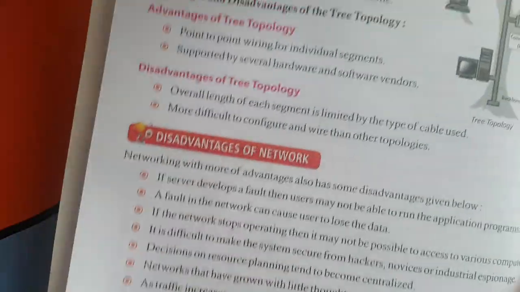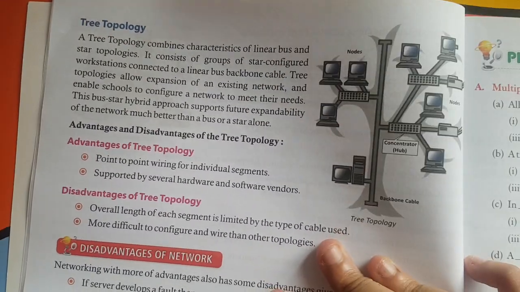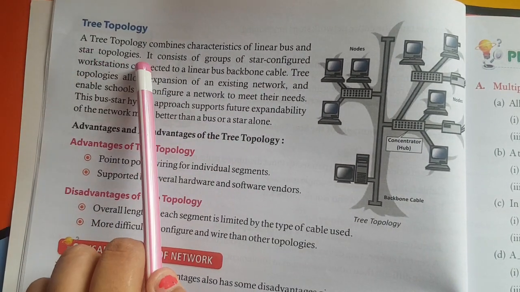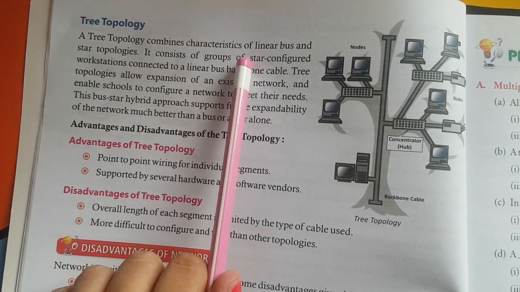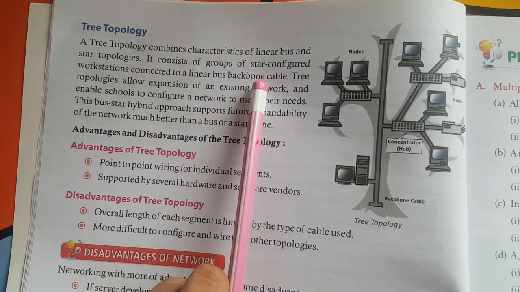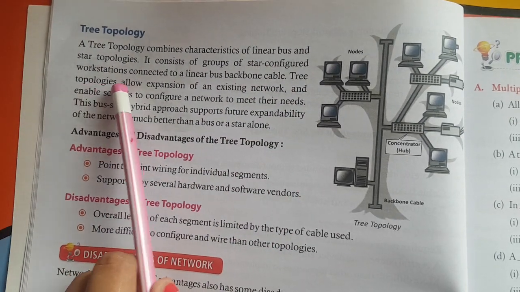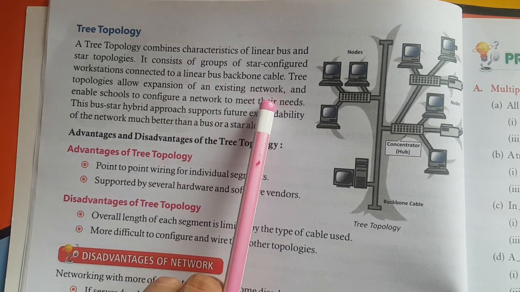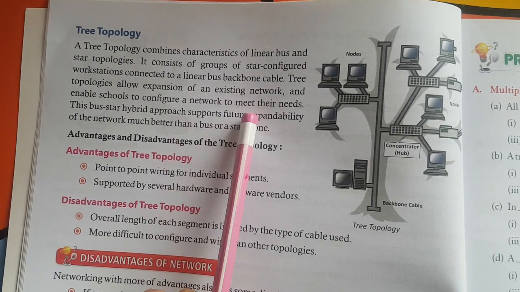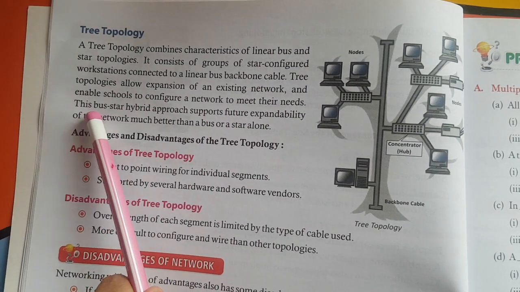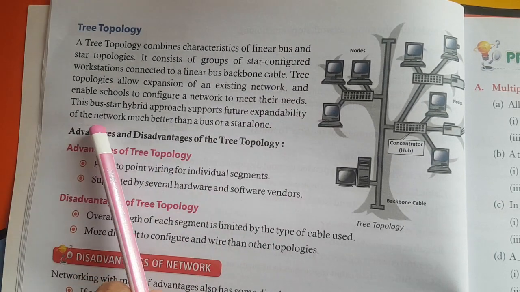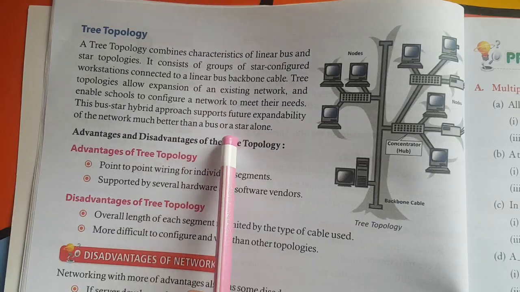Now, last is tree topology. A tree topology combines characteristics of linear bus and star topologies. It consists of groups of star-configured workstations connected to a linear bus backbone cable. Tree topologies follow expansion of an existing network and enable schools to configure a network to meet their needs. This hybrid approach supports future expandability of the network much better than a bus or a star alone.